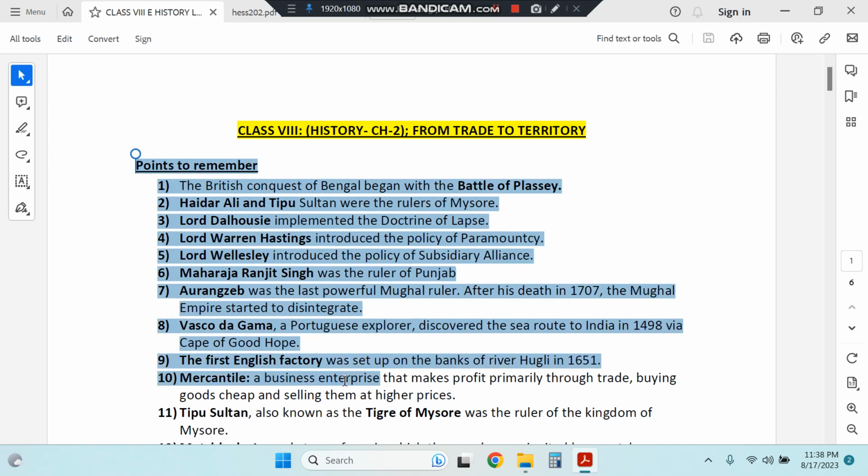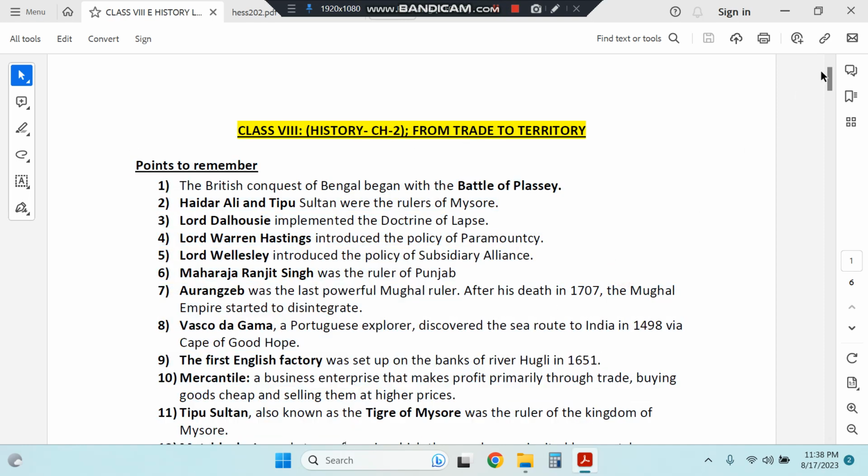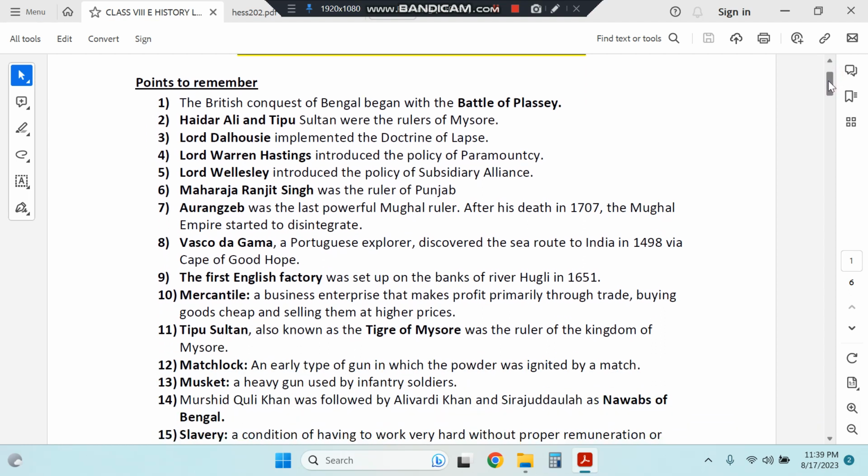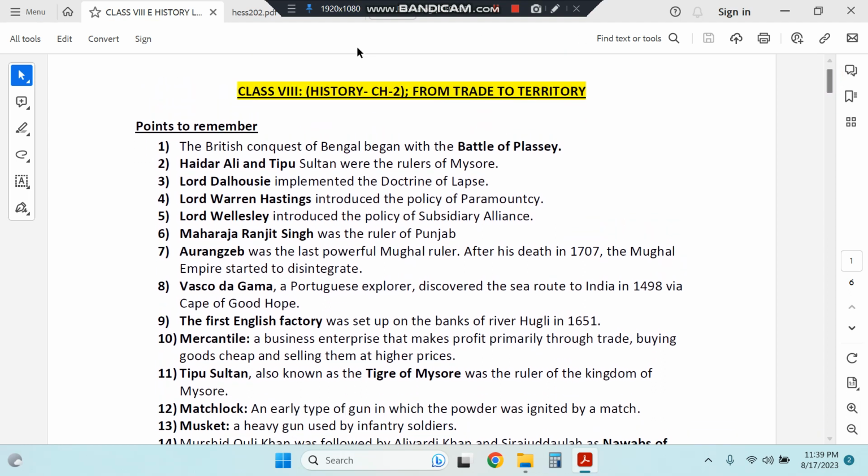This chapter is quite long. It has lots of questions and important points, and everything has to be done. Certain points like point number 3, 4, 5 are very important. Point number 8 on Vasco da Gama is very important. Point 11 is also important. And 7th also, who was the last powerful Mughal ruler, Aurangzeb. This is often asked in exams, even the point on Vasco da Gama. So you can pause the video here and note down.